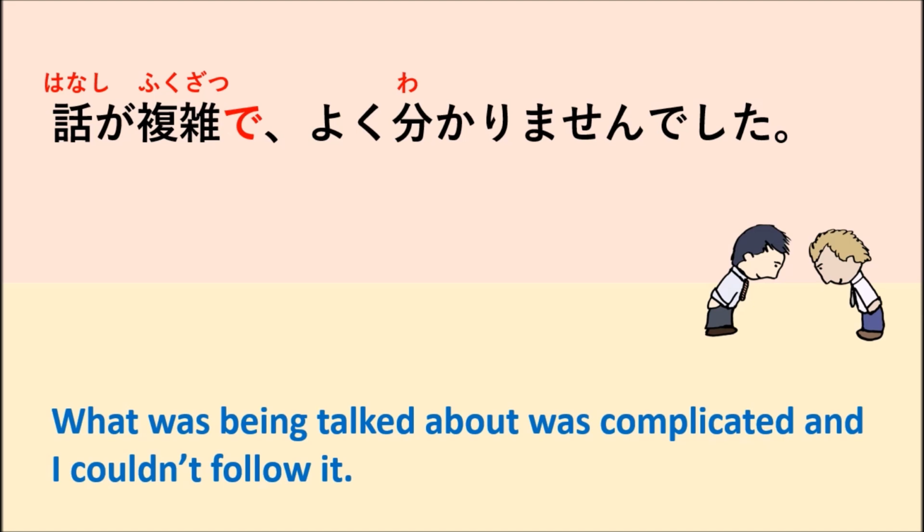De and te have the same meaning, but de you use with the noun and the na-adjective. But te you can use with the i-adjective. And it has the meaning of because, or that something causes something to happen.